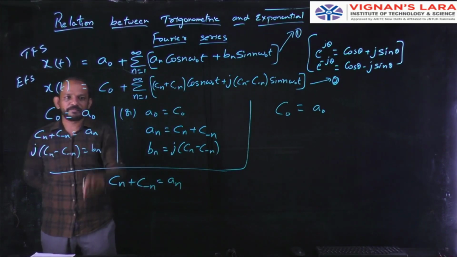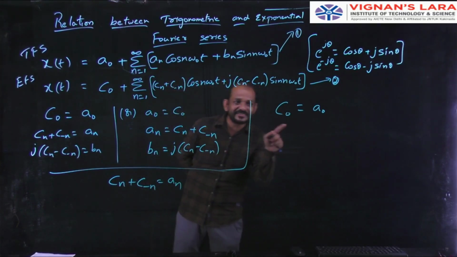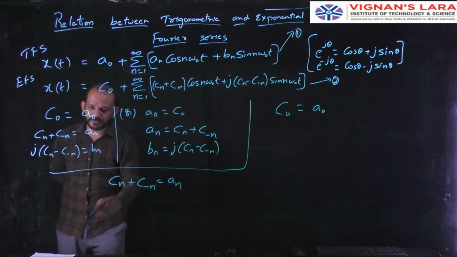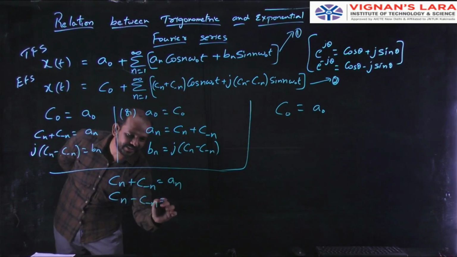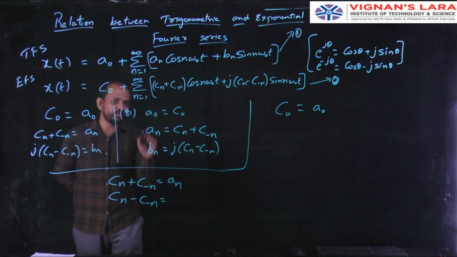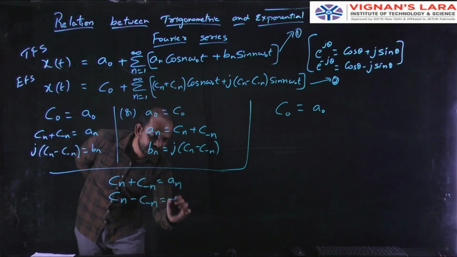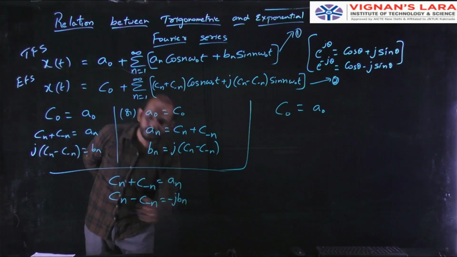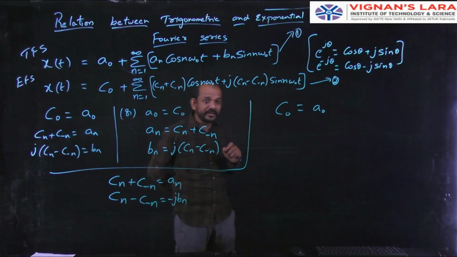So 1 by j is nothing but minus j. So this equation can be written as cn minus c minus n equal to bn by j, that is 1 by j into bn. 1 by j is minus j, so we can write minus j bn.